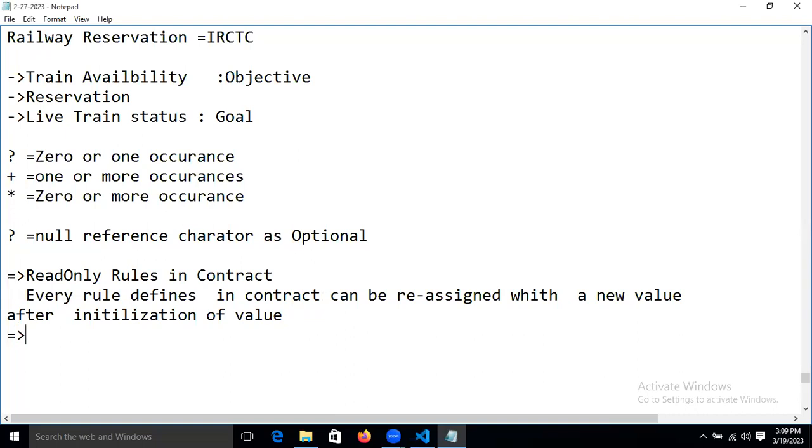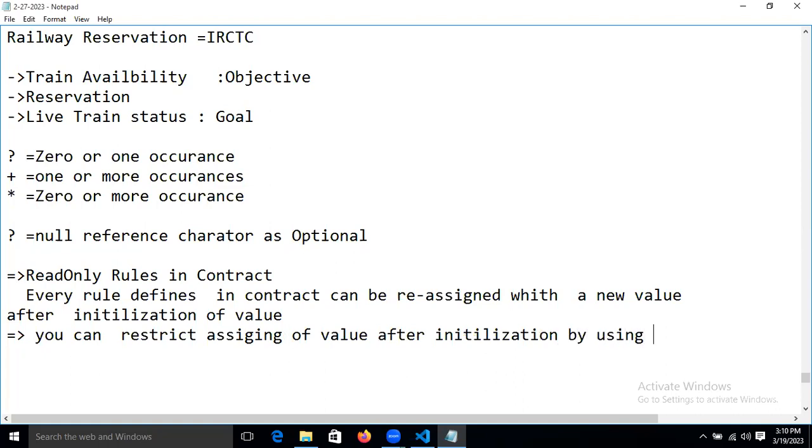So now we can restrict this value, restrict the assigning of a value after initialization, by using readonly.